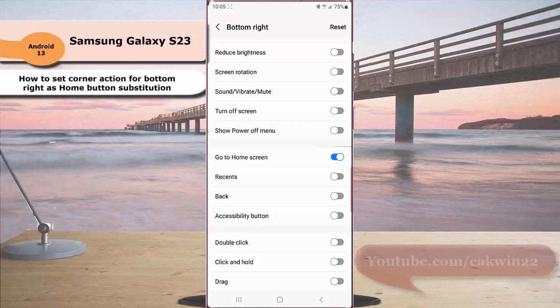Next, you can connect a USB or Bluetooth mouse with your phone. Once done connecting, now you can substitute the home button function to bring you to go to the home screen by hovering and stopping your mouse pointer on the bottom right corner of the screen.